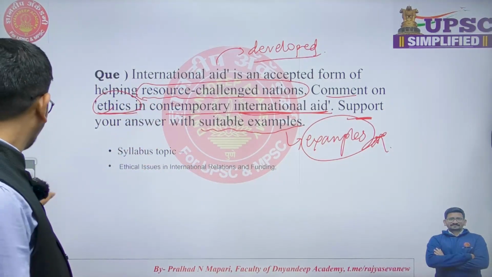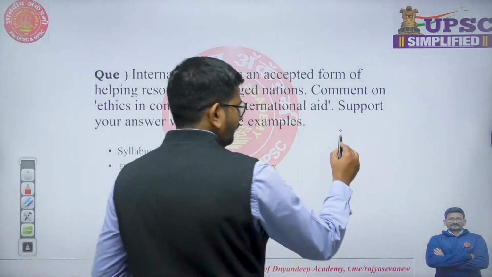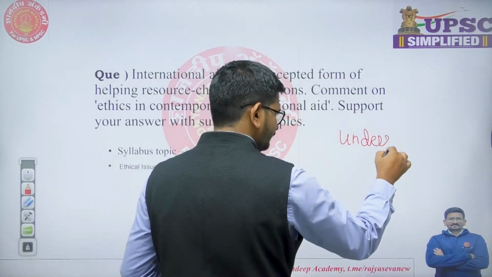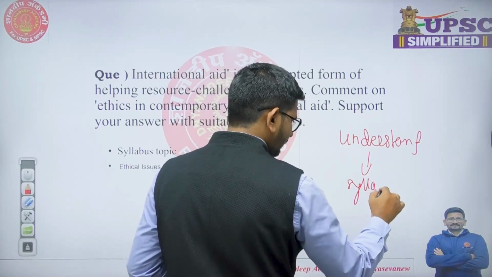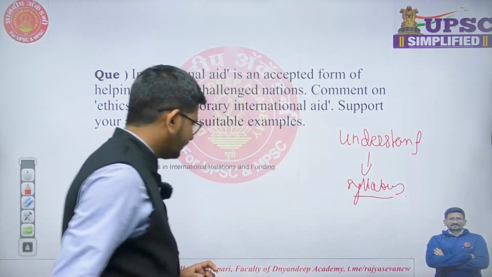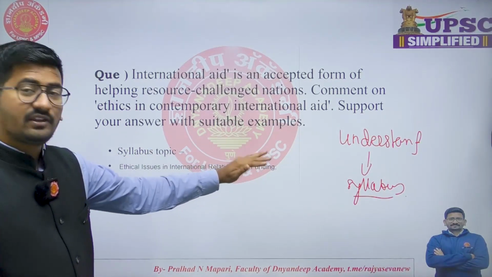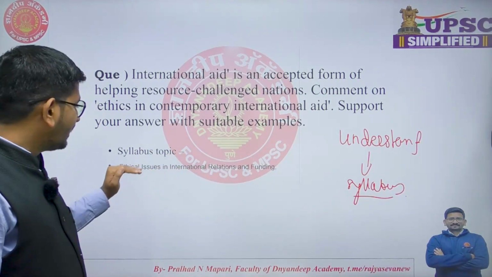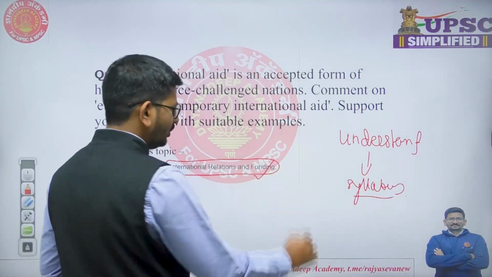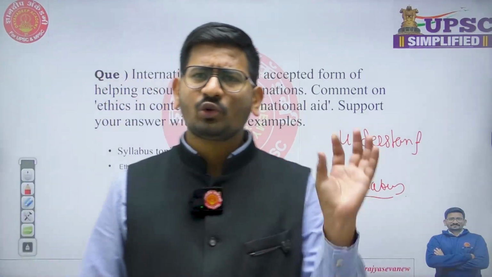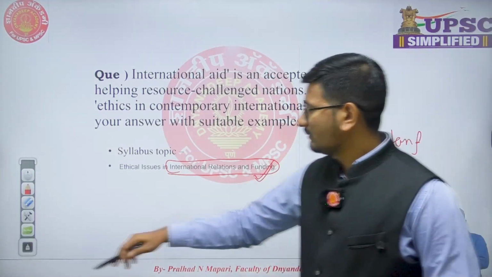Now we understand the question. So the first thing is to understand the question. The second step is to link it with the syllabus. Now, what is the syllabus? Let's see. This is, I think, the last topic, or the second last maybe: ethical issues in international relations and funding. You will find many times a direct question from the syllabus as it is. Okay, so funding. Let's start.